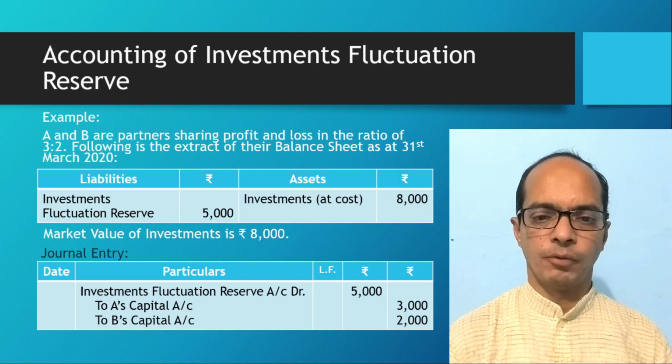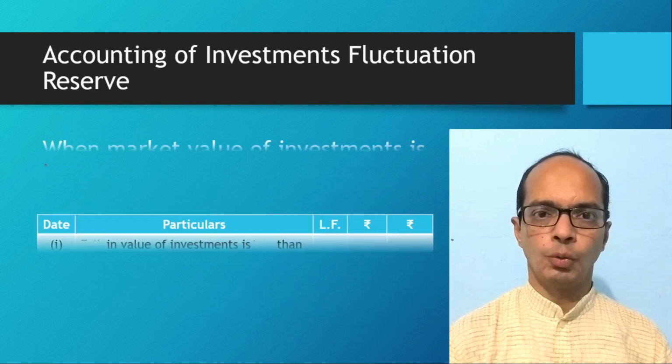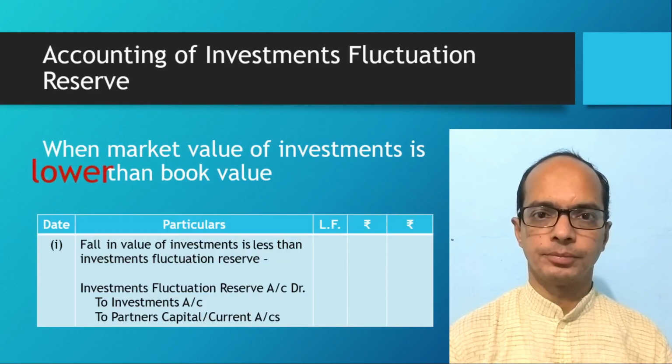Next condition, when market value of investment is lower than the book value of investment. Under this condition, there are three possibilities. I'll tell you about all these possibilities. First possibility, fall in the value of investment is less than the reserve available.